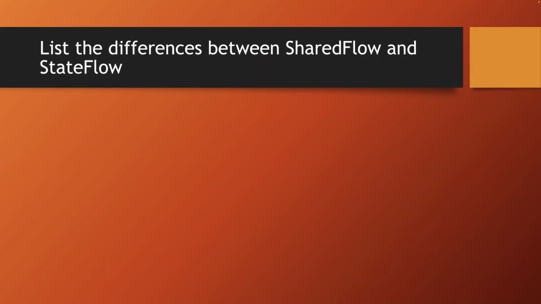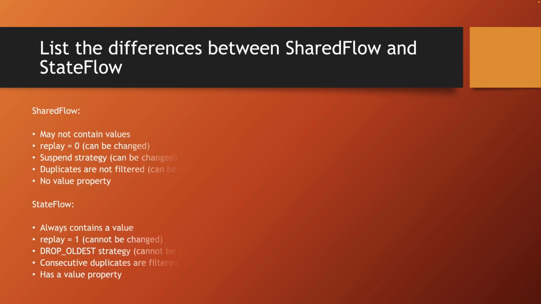What are the differences between shared flow and state flow? Shared flow may not contain any values. State flow always contains some value. The parameter replay defines how many elements should be delivered to new subscribers. In shared flow it is 0 by default, but this value can be changed. In state flow, the parameter replay is fixed at 1 and cannot be changed. When the buffer overflows in shared flow, the default strategy is suspend, but this can be changed. In state flow, the default strategy is drop oldest, and it cannot be changed.